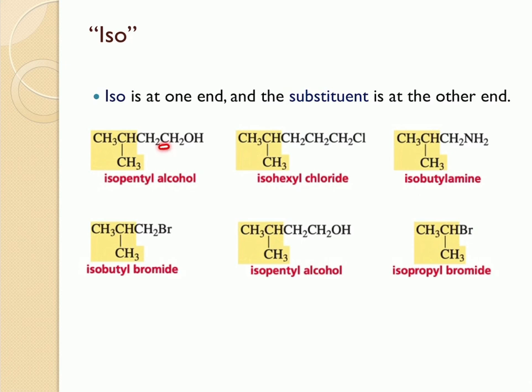to the primary carbon. This is a primary carbon where the substituent is attached, and this is also a primary carbon. But only in the case of isopropyl, the substituent, here in this case bromine, is attached to the secondary carbon. So you can very well call this a secondary propyl bromide, but then the chemists decided to call it isopropyl because they wanted to reserve the term secondary for the secondary butyl group.